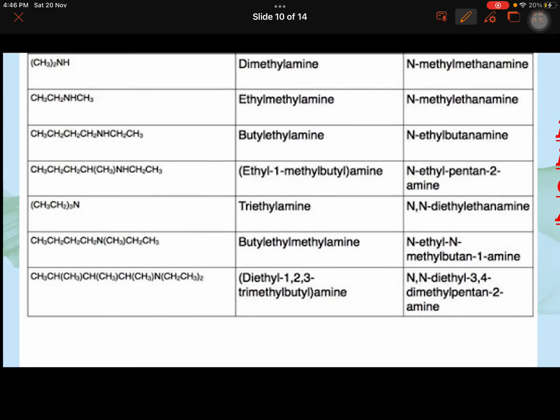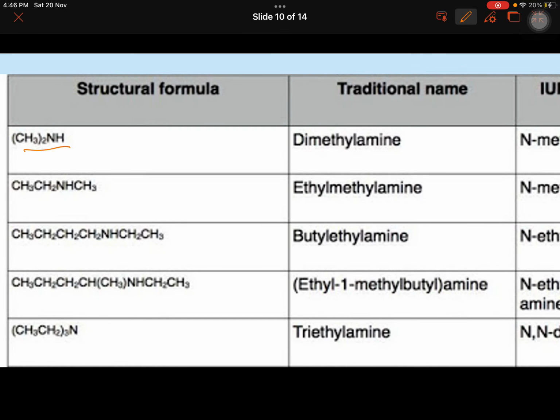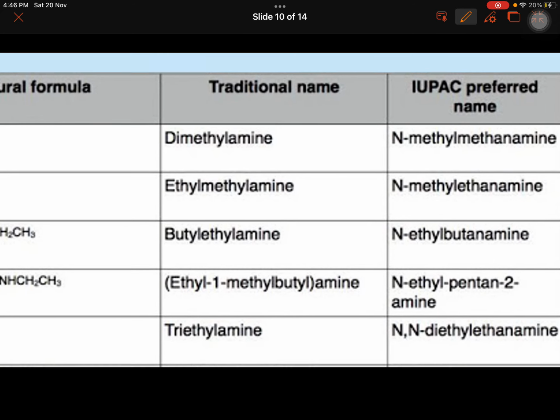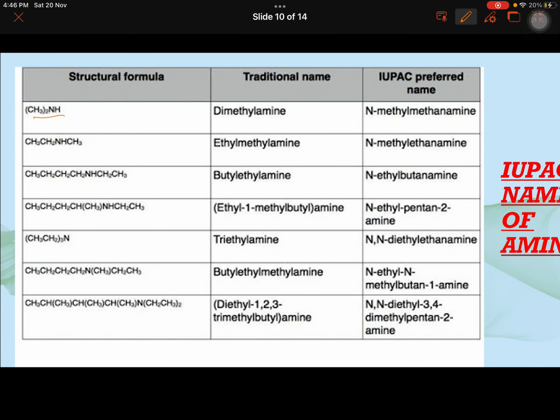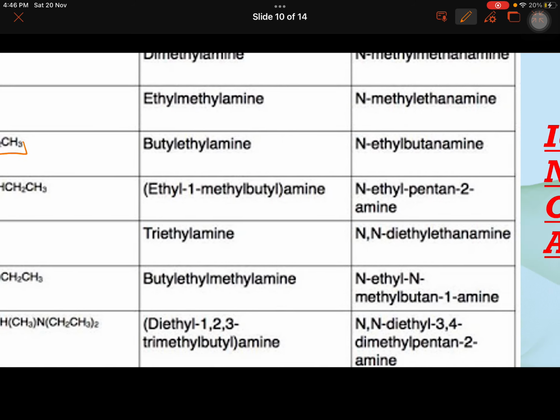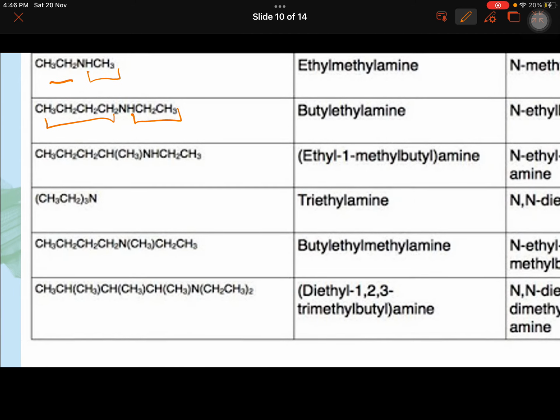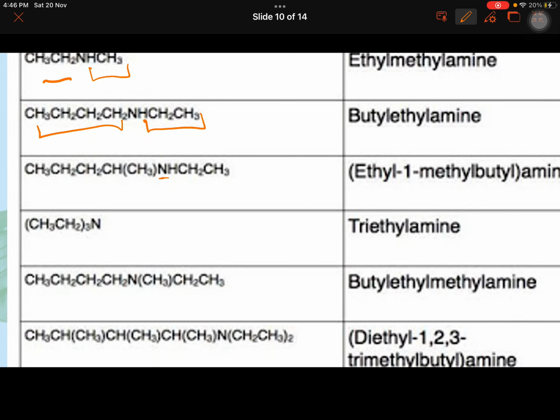And then you can see the table. It will appear easy now. Here you have two methyls on the nitrogen, secondary, N-methyl methanamine. This is N-methyl ethanamine. This is N-ethyl butane 1-amine. I suggest here write 1-amine because there are different possibilities. And here you have this nitrogen attached to ethyl and then this group.